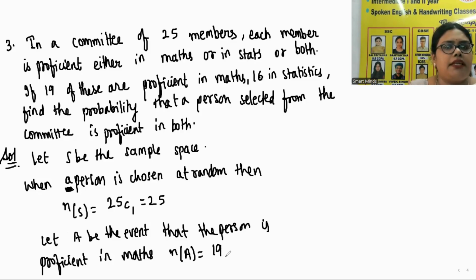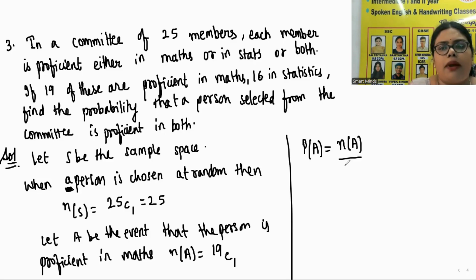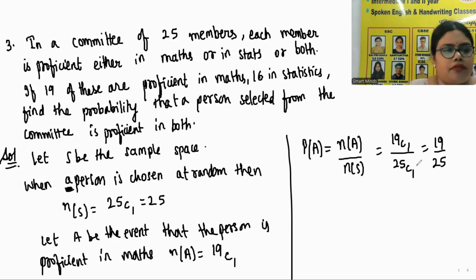So from these 19, we are selecting one. So that is 19C1. So what is the probability of A? That is n of A by n of S. That is 19C1 by 25C1. That is 19 by 25.